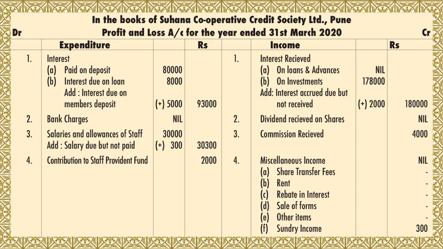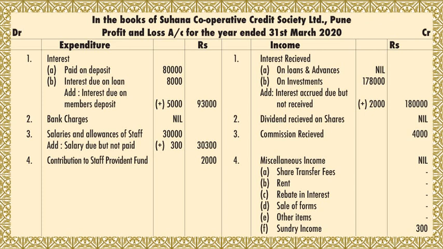Adjustment number 3, please see adjustment number 3, students. Interest accrued due but not received was rupees 2,000. That 2,000 will be added because it is income. So 1,78,000 plus 2,000 gives you 1,80,000 in the outer column. Then the second part comes, dividend received on shares. If it's given in the trial balance you have to take it, since the received amount is not given, it is nil.